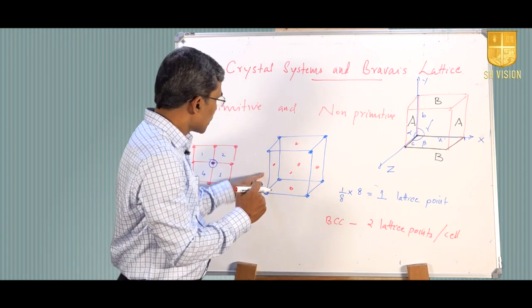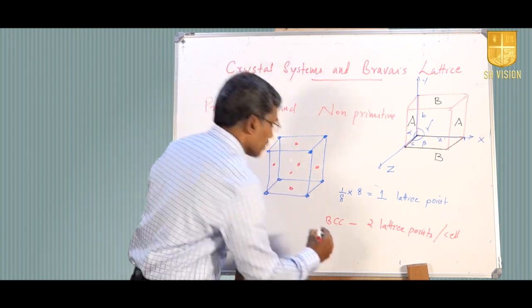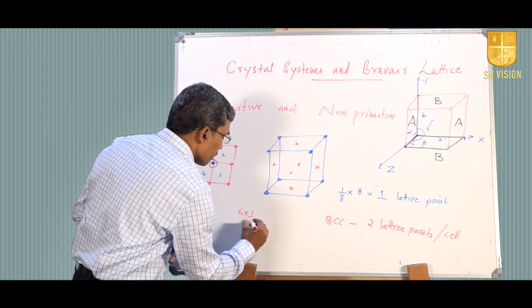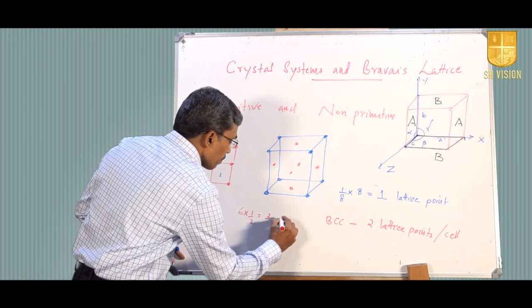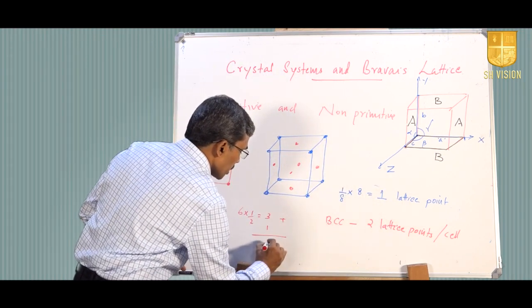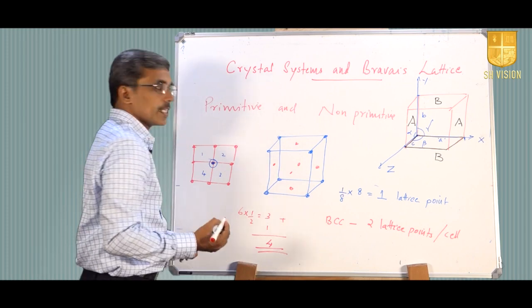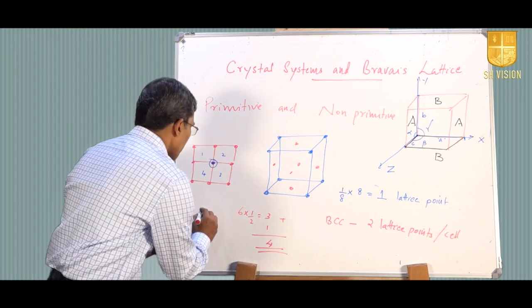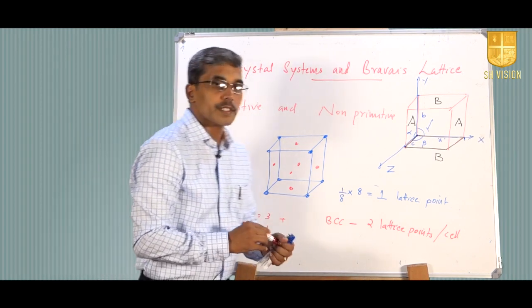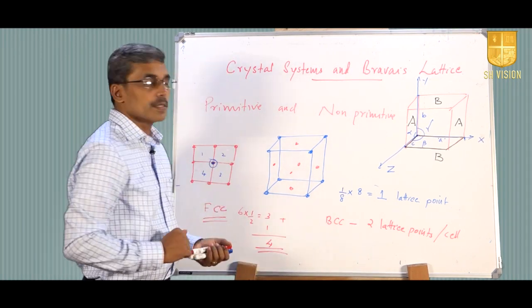There are 6 such faces, so 6 into half is 3, plus 1 coming from the corners. So altogether 4 lattice points per unit cell in the case of face centered cubic.